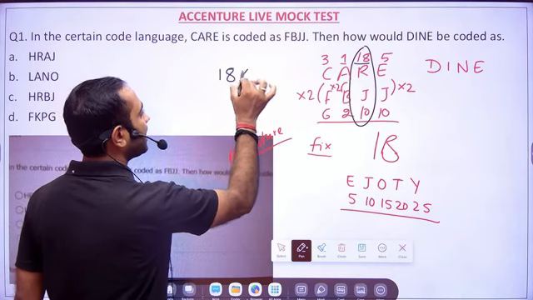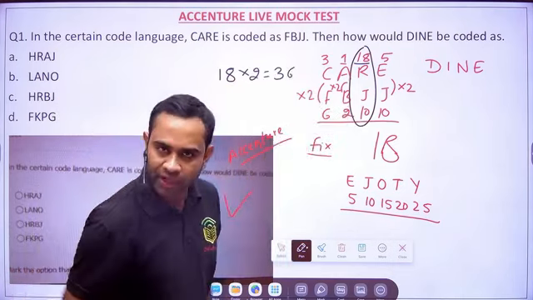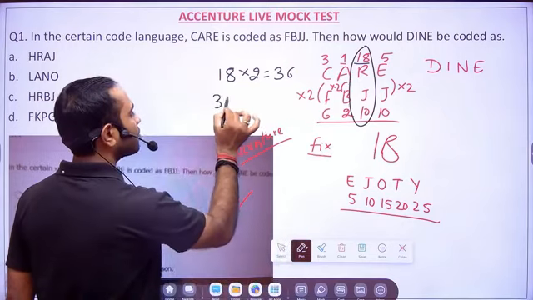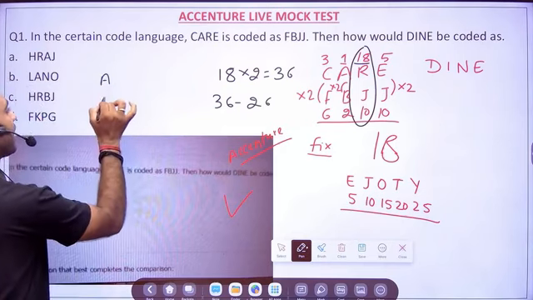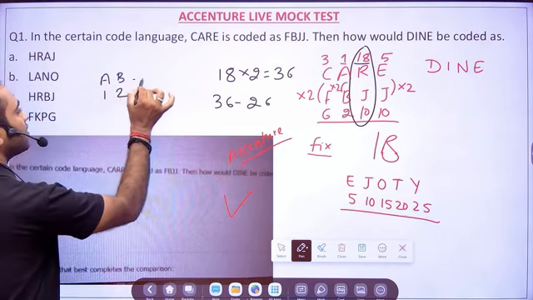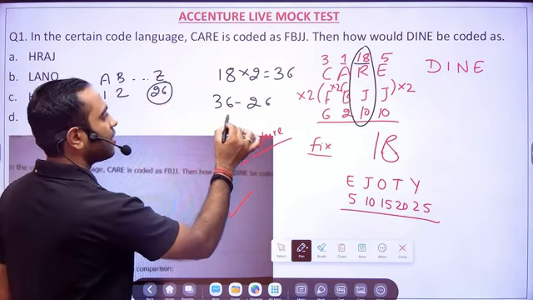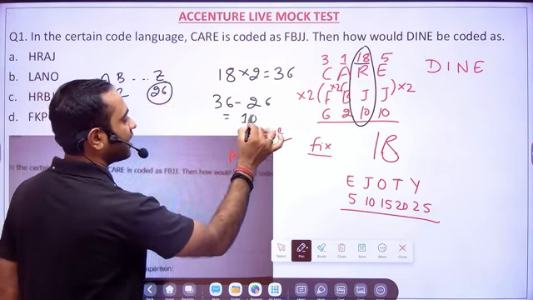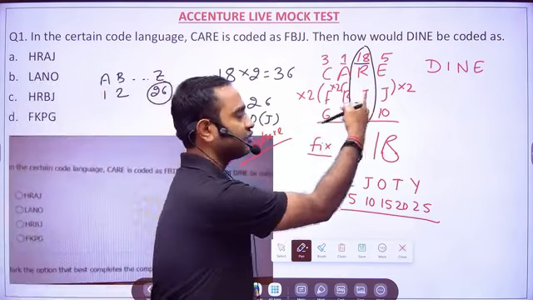They should do 18 into 2, 36, but it is not 36, it is 10. So what is the maximum position? A is 1, B is 2, Z is 26. So the maximum position is 26. They subtracted the maximum position and it was 10, and that's the reason they have written J, right?